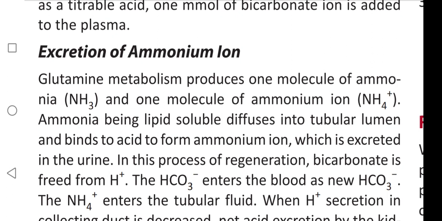Excretion of ammonium ion. It is another method for formation of new bicarbonate.